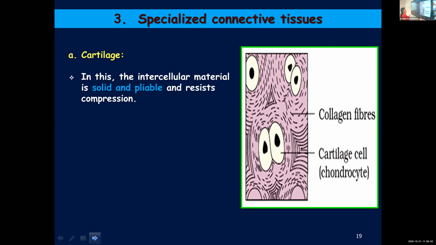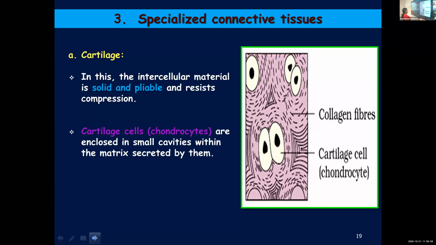The intercellular material, that is the matrix, is solid and pliable, flexible, and it can resist compression. The cells which make up cartilage, you call chondrocytes. Chondrocytes are enclosed in small cavities within the matrix secreted by them. You can see in the picture some cavities, and these cells are present in those cavities inside the matrix. So the cells present in cartilage are known as chondrocytes.